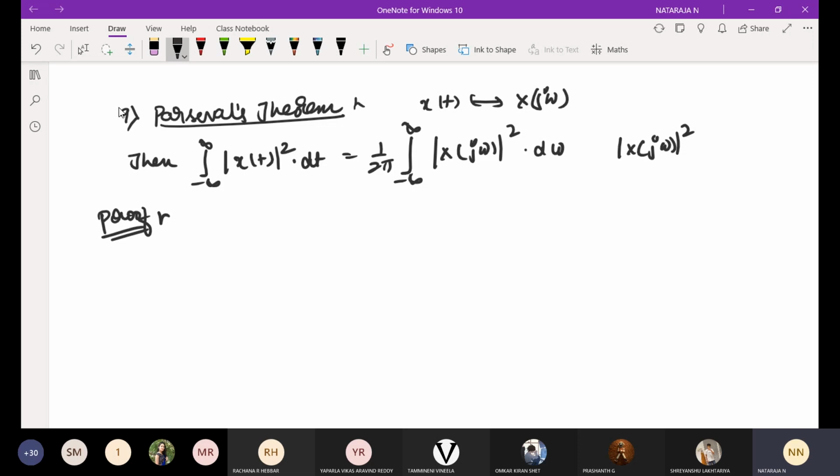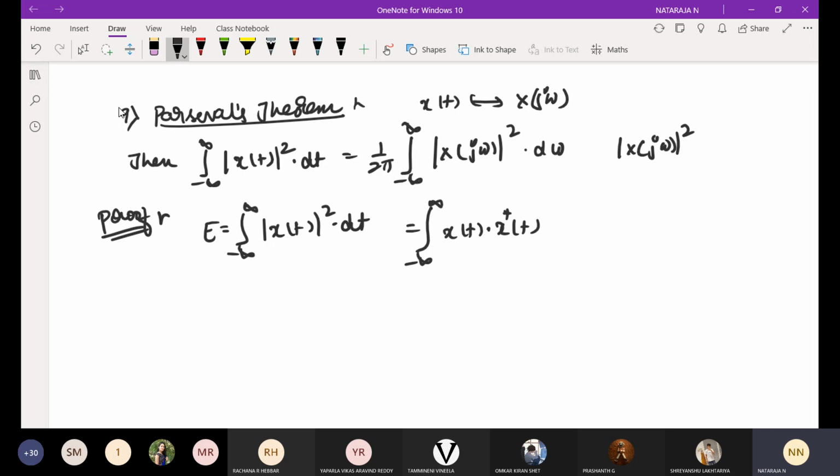So listen properly. I'm going to write the relation for energy. E is equal to integral from minus infinity to infinity of magnitude of x of t whole square into dt. How am I going to write magnitude of x of t? I will write the integral from minus infinity to infinity of x of t into x conjugate of t.